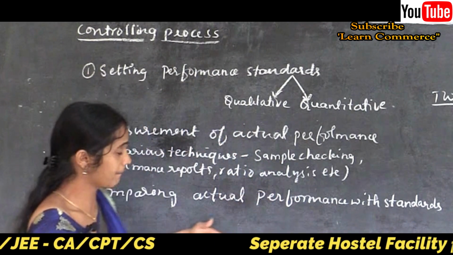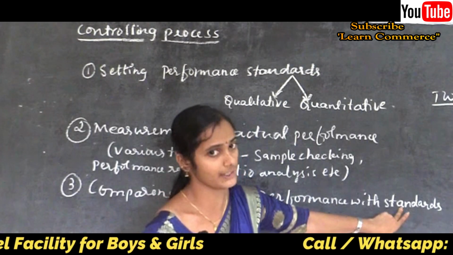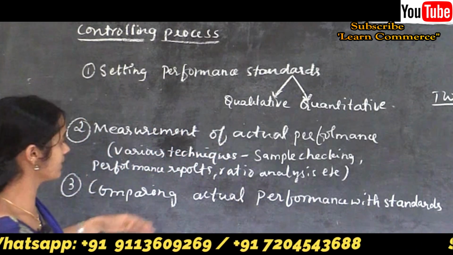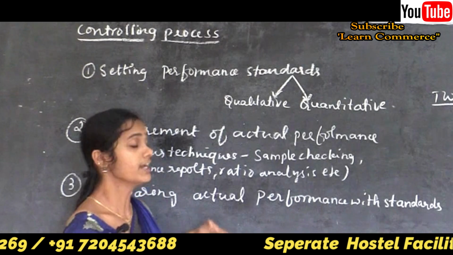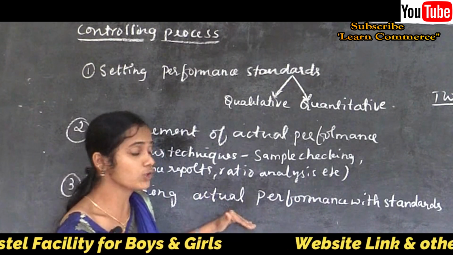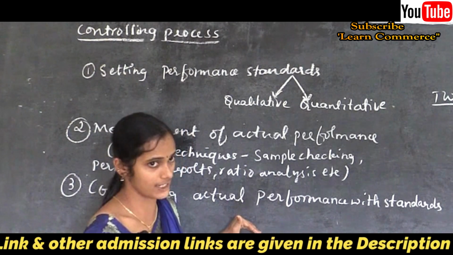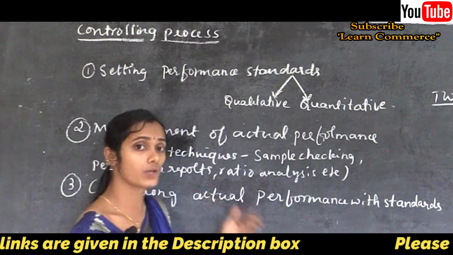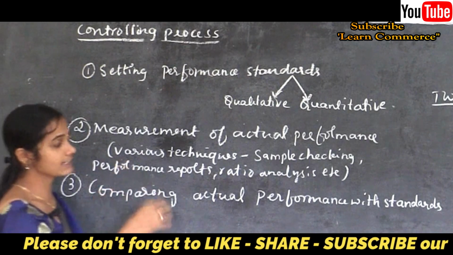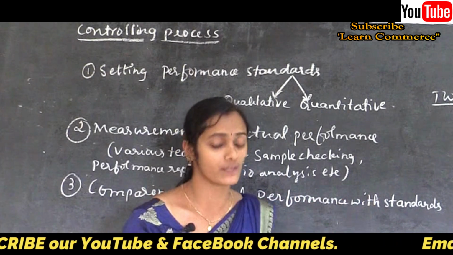Why do we need to compare the actual performance with the standards? To find out deviation, if any. If any difference is there, we need to find out that deviation. Moreover, we need to know the causes for such deviation. If it is a positive deviation, what is the reason? If it is a negative deviation, what is the problem behind it? That is why we need to compare the actual performance with the set of standards.